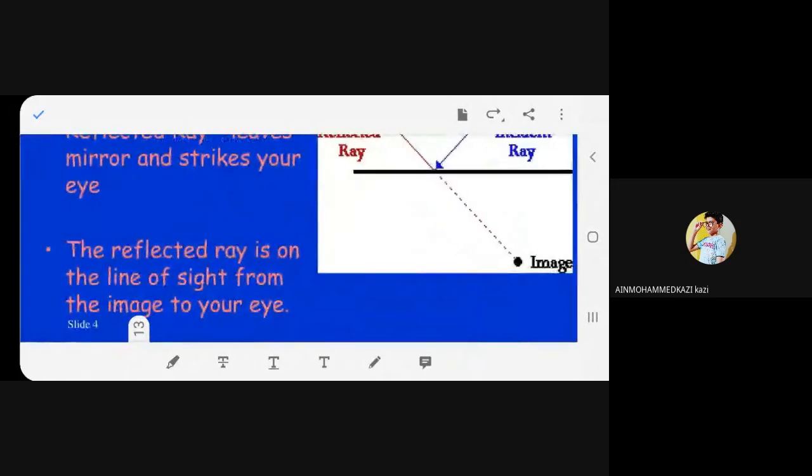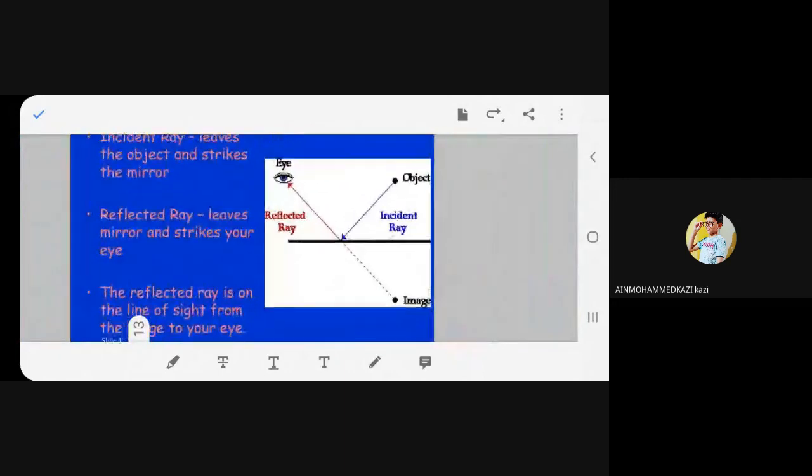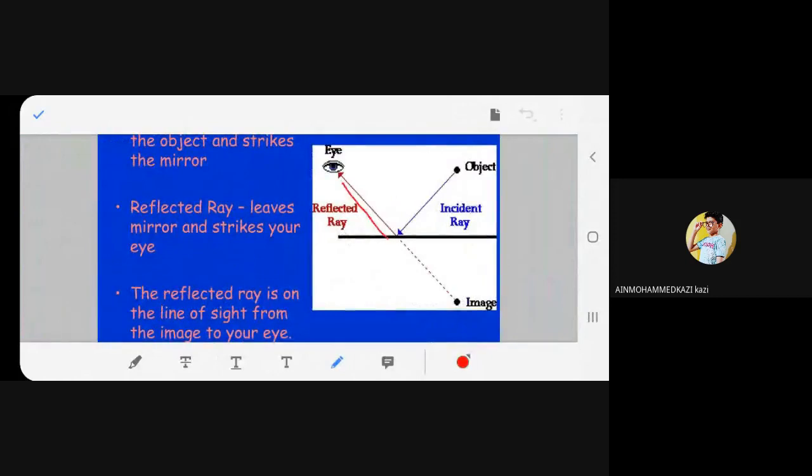So what is the reflected ray and the image of your eye? See, can you see this? The reflected ray and the image is on the straight line. Can you see the straight line, beta? This is the reflected ray, and this is the image in the straight line. Can you observe this? Okay.